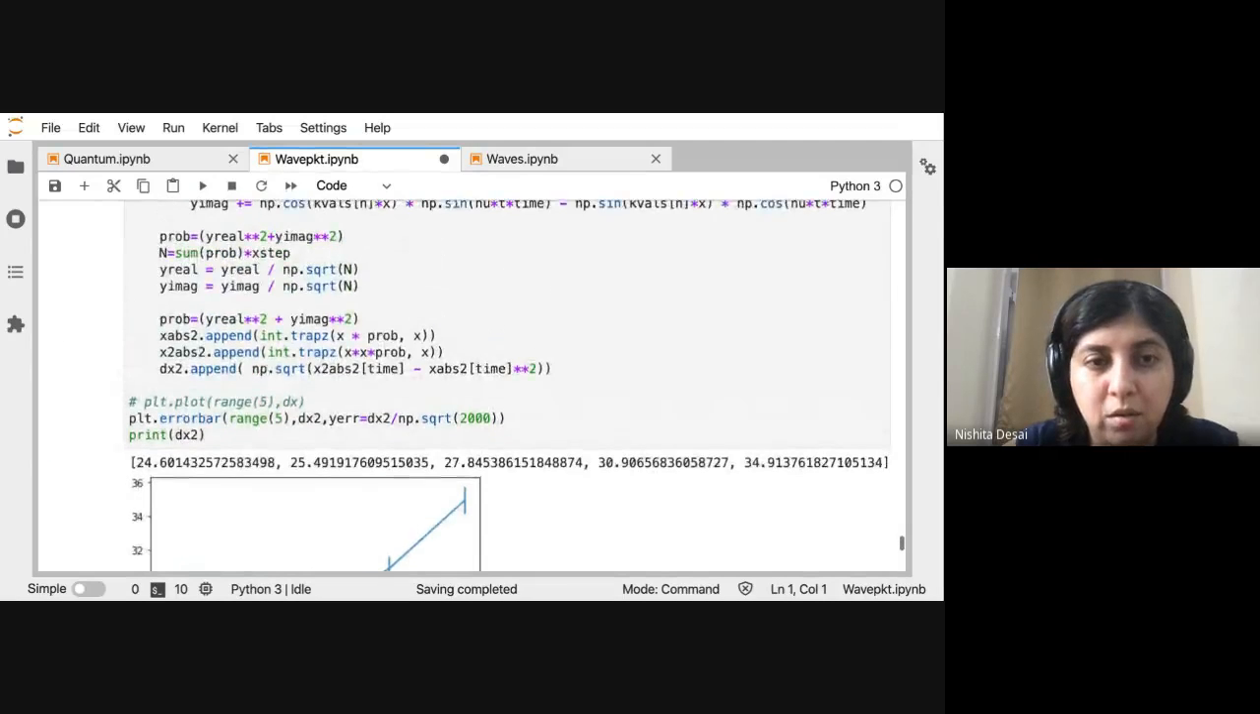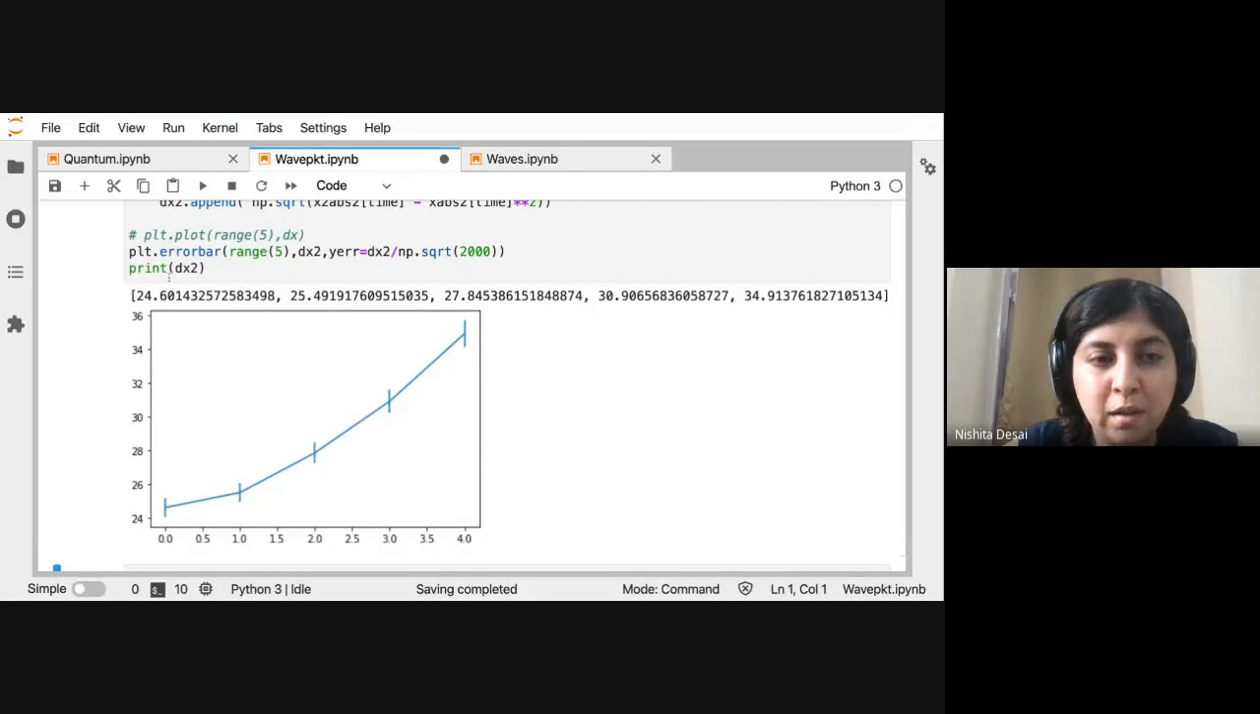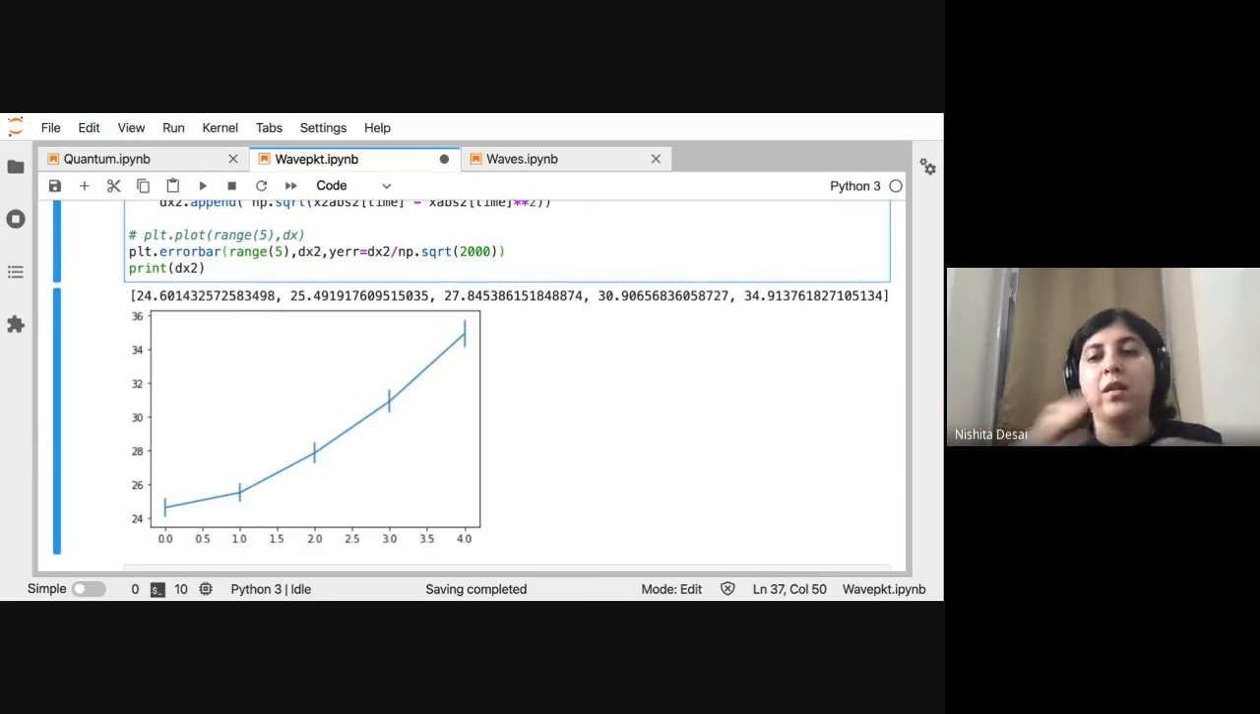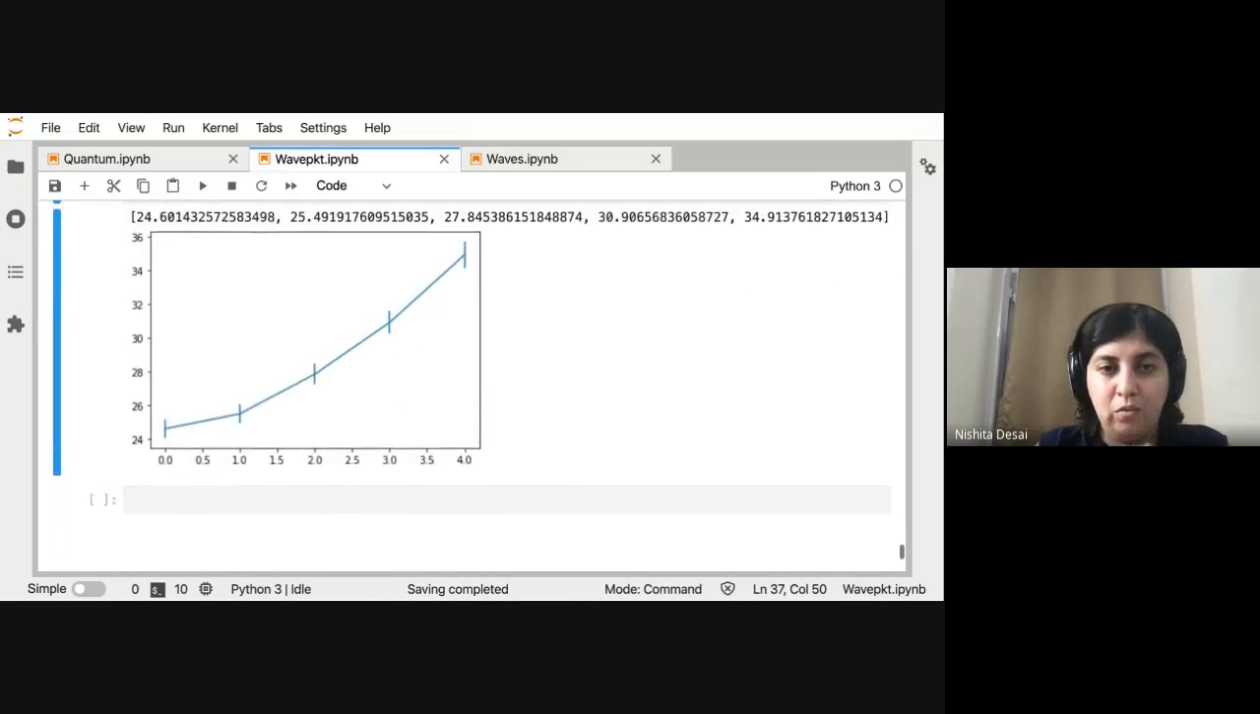Right. So I'm just plotting dx, how dx changes with time. You see that you started with a smaller dx and as time went by, your dx changed and it always increases. So this is a demonstration that as time passes, your wave packet becomes larger and larger. All right, so this is mainly what I wanted to show you about wave packets.